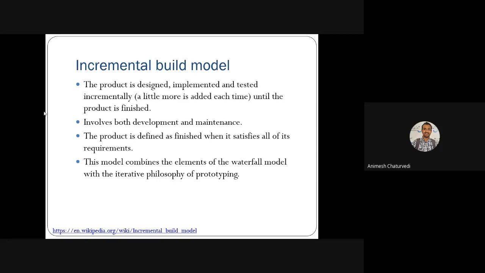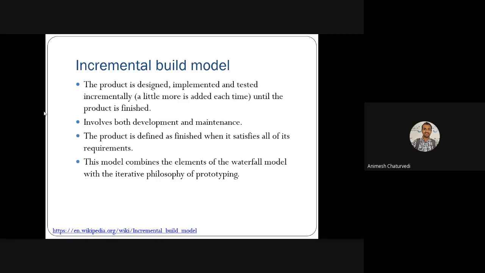So you keep on doing design, implementation and testing incrementally, adding one small increment for each of these phases, and you keep doing this iteratively until you finish the product development. This involves both the development and maintenance phases.